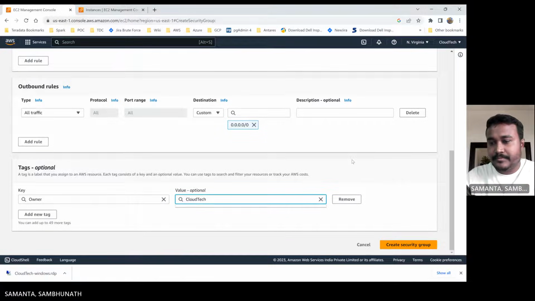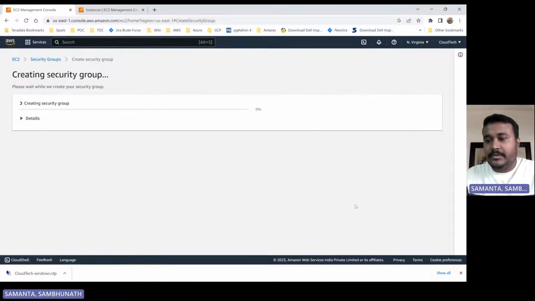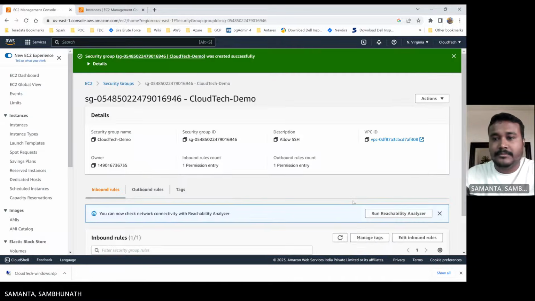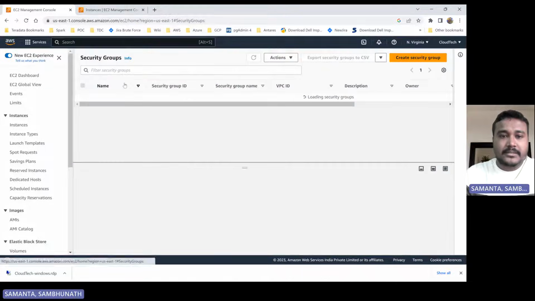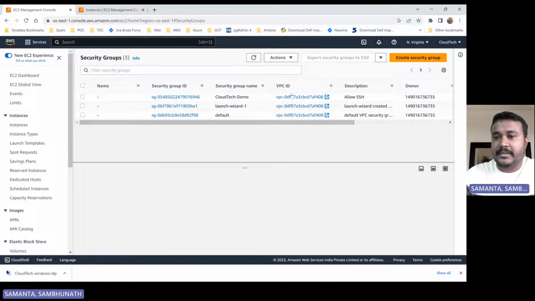If you want, you can create a tag also. Okay. Now the security group is created and done, right? If you see, it's created. It allows only SSH inbound, right?